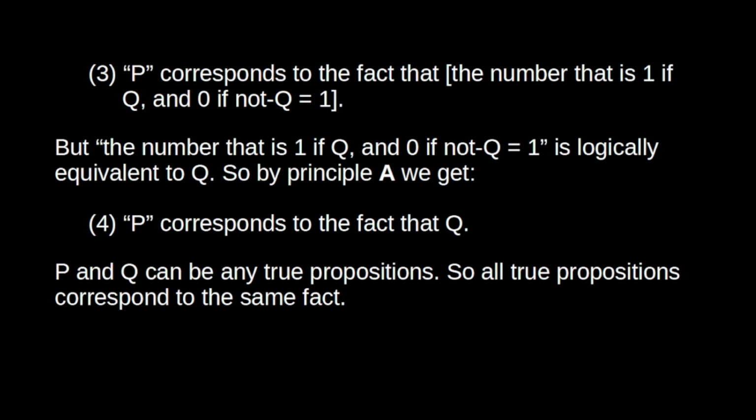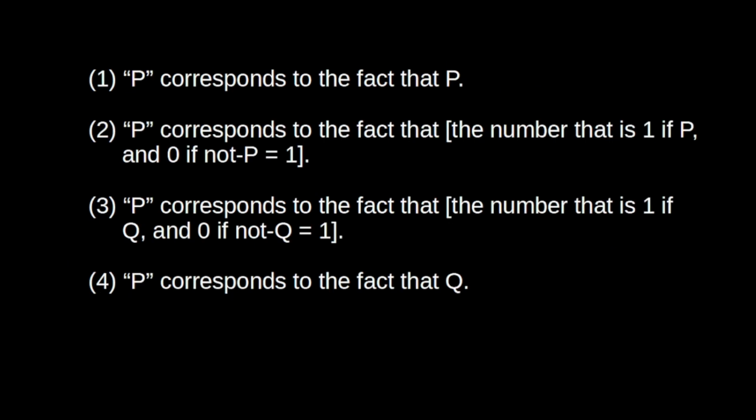And this argument works no matter which true propositions we take for P and Q. So again, here is the overall argument. Number 1, P corresponds to the fact that P. Number 2, P corresponds to the fact that the number that is 1 if P and 0 if not P equals 1. 3, P corresponds to the fact that the number that is 1 if Q and 0 if not Q equals 1. 4, P corresponds to the fact that Q. So we start with, say, London is north of Madrid corresponds to the fact that London is north of Madrid, and then we end with London is north of Madrid corresponds to the fact that snow is white.